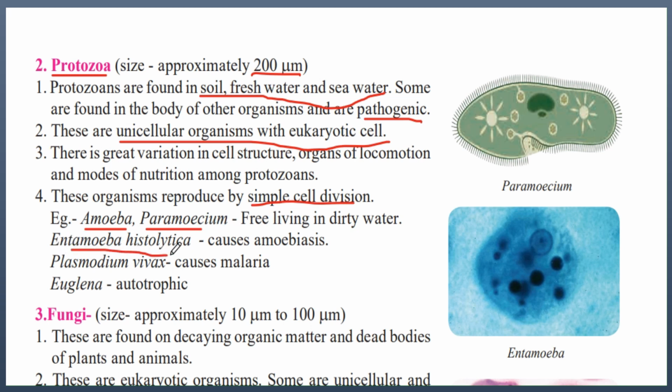Also, there is Entamoeba histolytica. This causes amoebiasis. So this protozoa, if it is present in us, will cause a disease called amoebiasis, and in this disease, you will get symptoms such as diarrhea. There is also Plasmodium vivax, which causes malaria. Malaria is transmitted by mosquitoes, and if there is this protozoa within those mosquitoes, they will infect us and cause a disease called malaria. Also, Euglena is another example of protozoa, and these are autotrophic. That is, they can produce their nutrition by themselves.